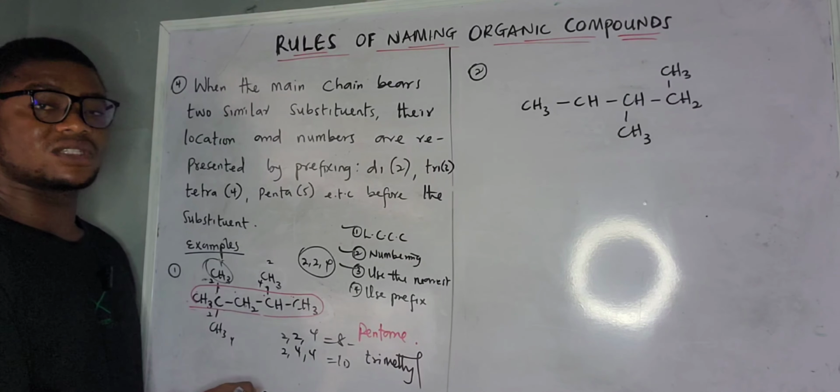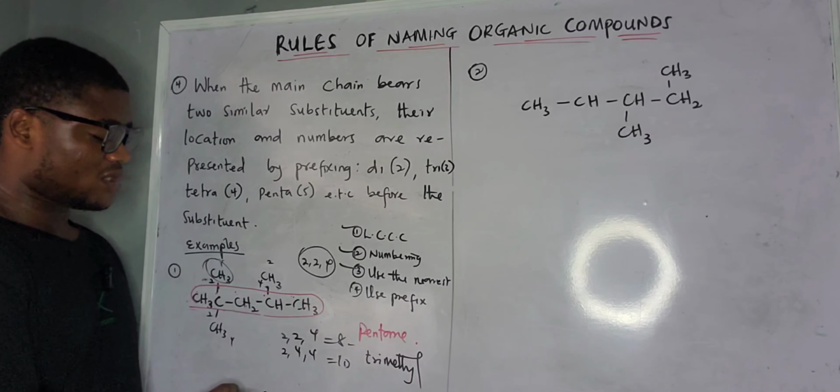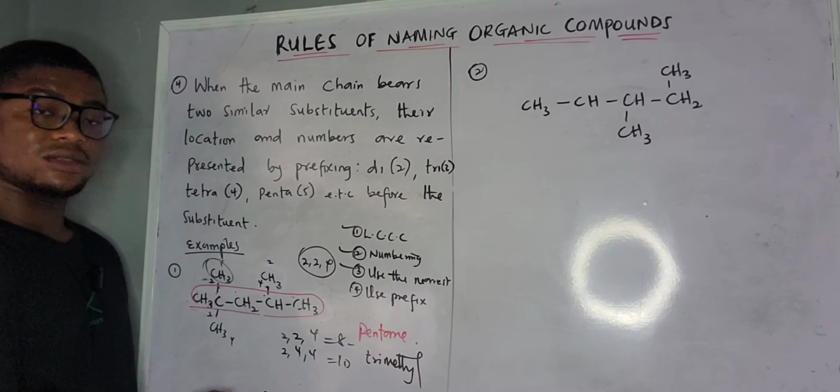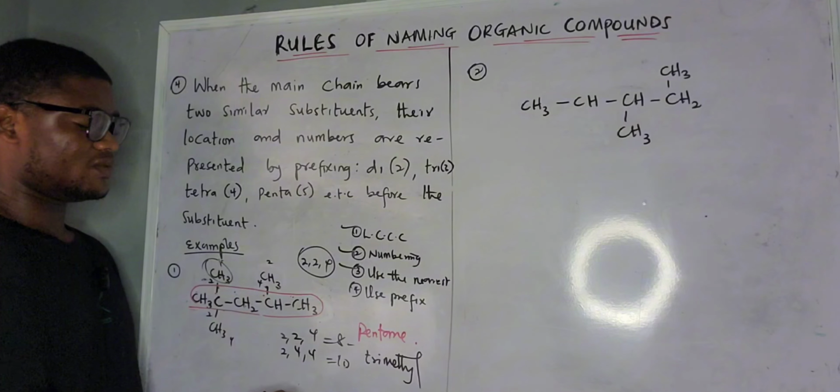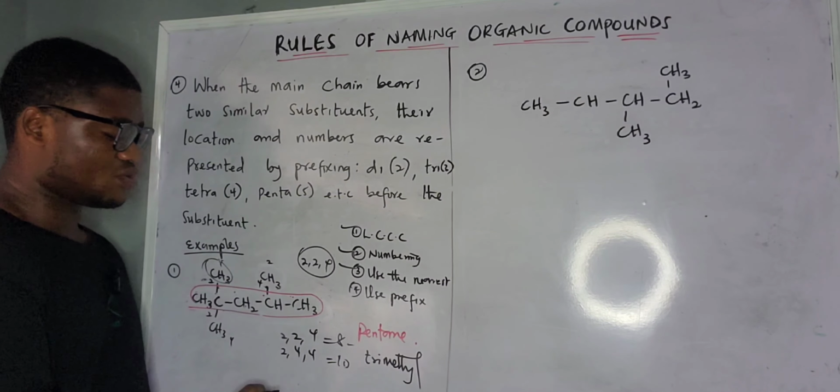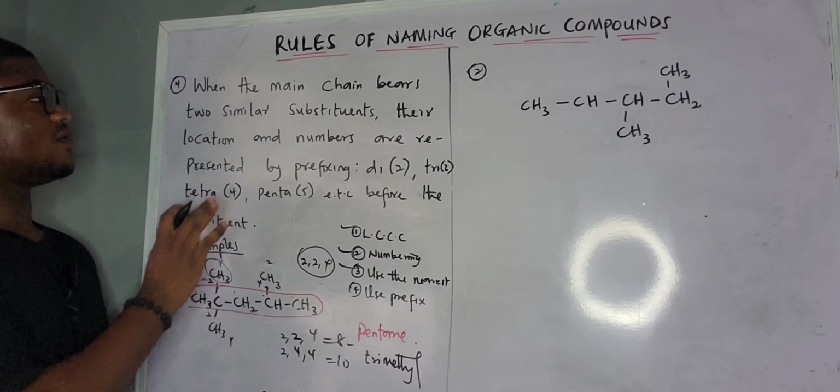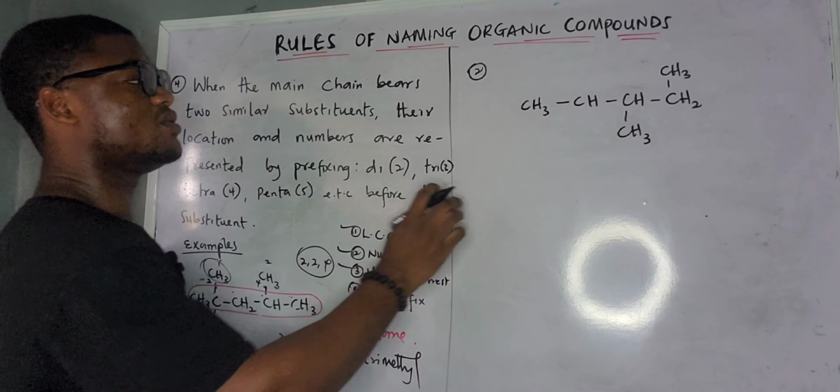You are going to separate it with a dash. If it is just number from number, it's going to be a comma. You understand? If it is number to alphabet, you are going to put a dash there. So that is rule 4. Now let us solve the second question in rule 4.